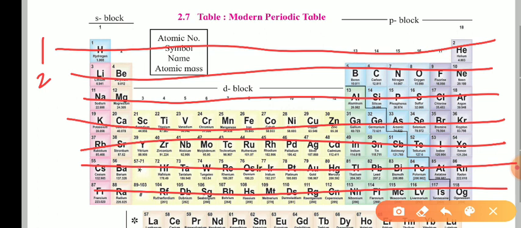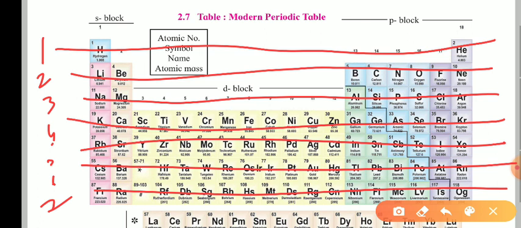Period 1, period 2, period 3, 4, 5, 6 and 7. These are the 7 periods. So the modern periodic table, or the long form of the periodic table, has 18 groups and 7 periods.